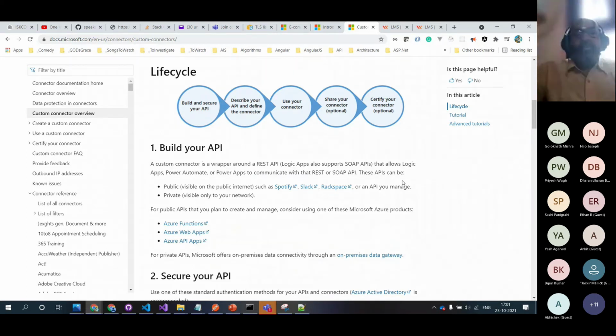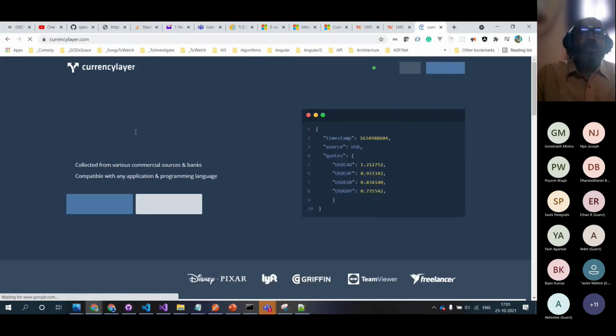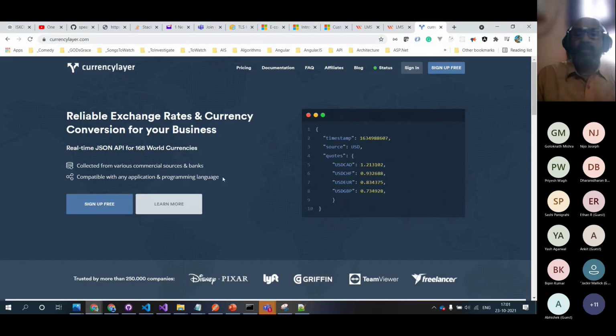So we can create this custom connector using an existing public API which has no security, or there could be a public API that asks us to create a key. Currency layer is one of the many examples; I'm just taking one. Here we can specify the source as USD, and once we give the source, it gives the exchange rate with different countries' currencies.